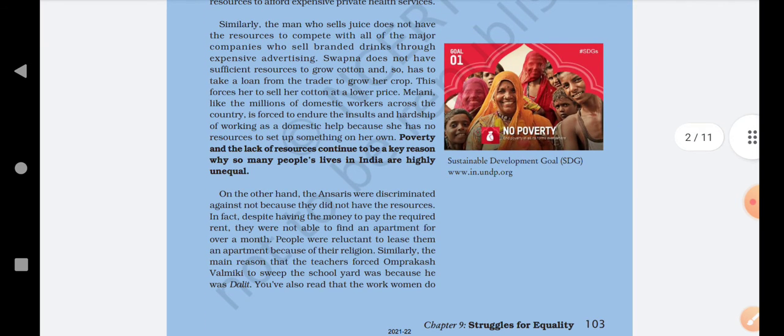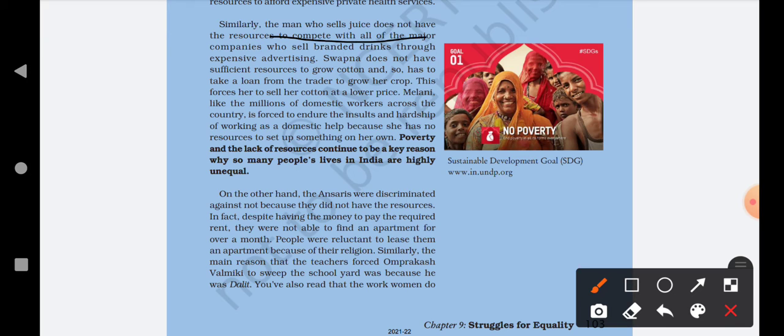Similarly, the man who sells juice does not have the resources to compete with all the major companies who sell branded drinks through expensive advertising. Okay, so now there is another example.